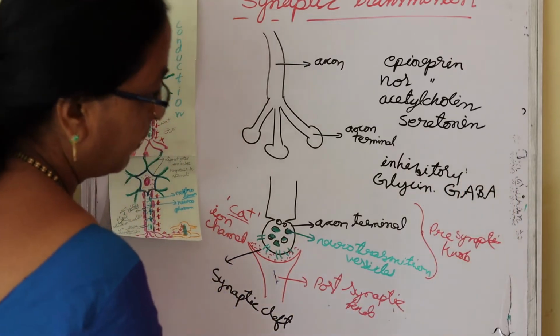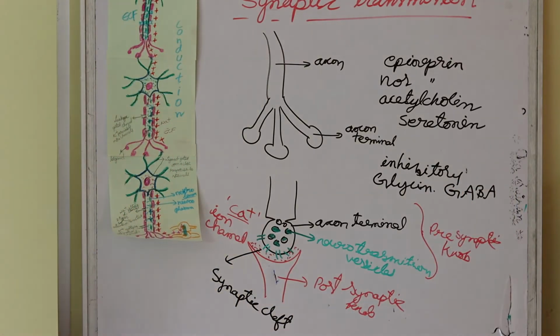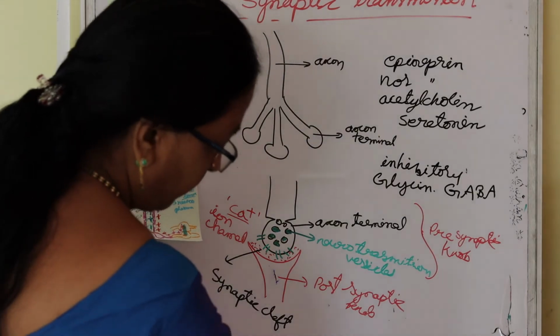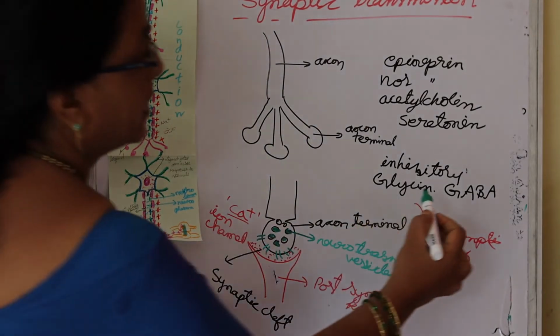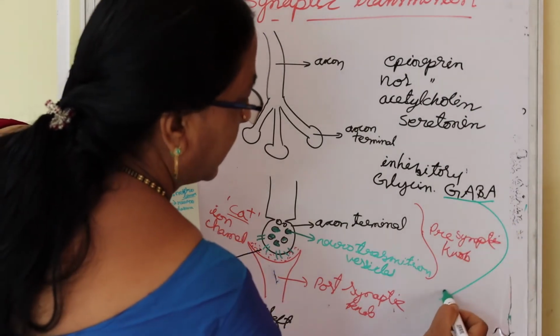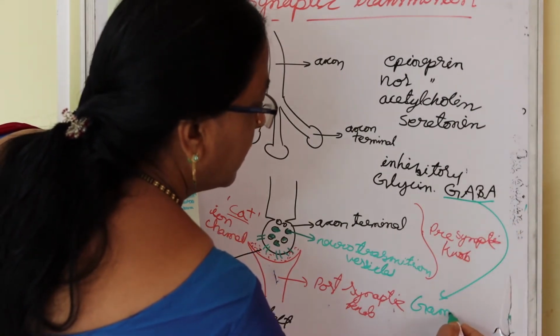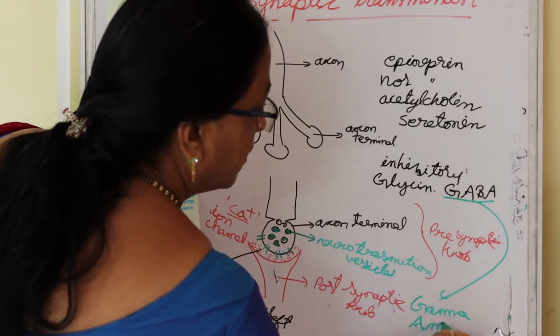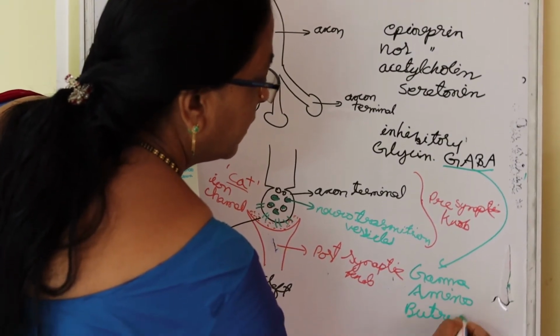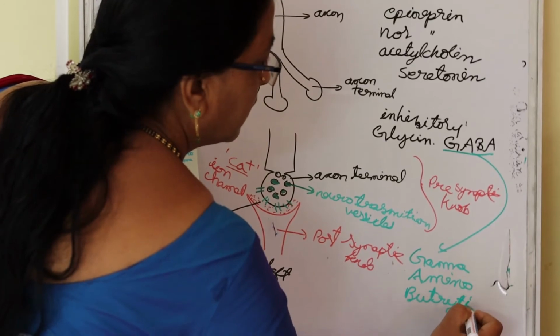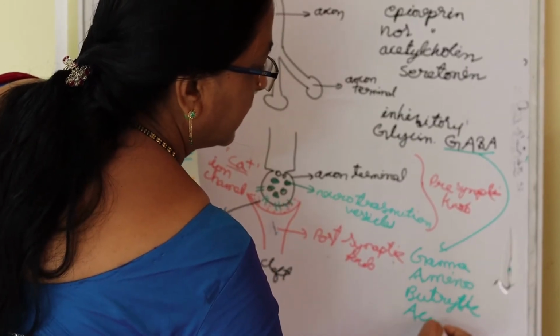GABA is nothing but gamma aminobutyric acid. So this is inhibitory: gamma aminobutyric acid.